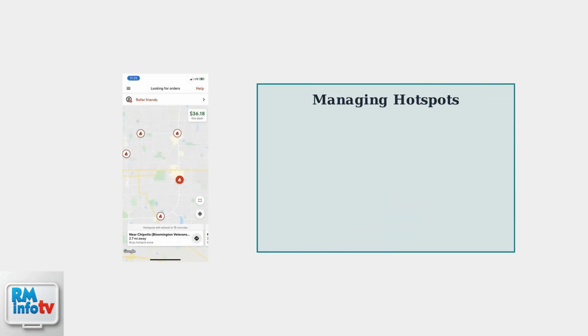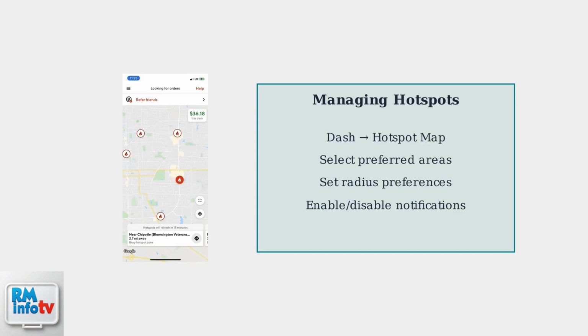Finally, let's explore how to manage your hotspot preferences to optimize your earning potential. Hotspots are high-demand areas where you're more likely to receive orders. The app shows these as flame icons on your map. Go to Dash, then Hotspot Map to access your hotspot settings. Here you can select preferred areas and set radius preferences.